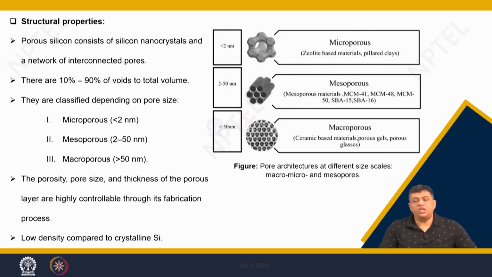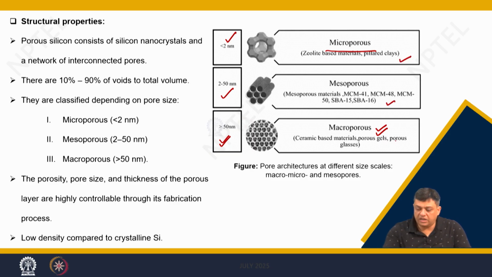If you look into the various types of pores, if you have pore diameters less than 2 nanometers, they are called microporous. In the range of 2 to 50 nanometers, they are called mesoporous, and if you have pores which are more than 50 nanometers, they are called macroporous.